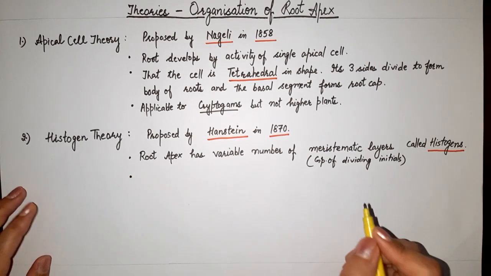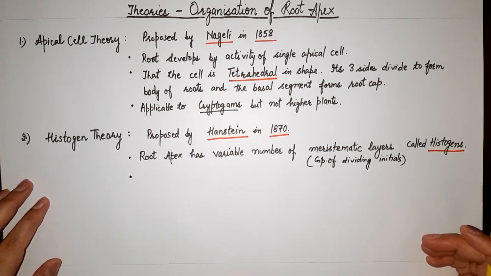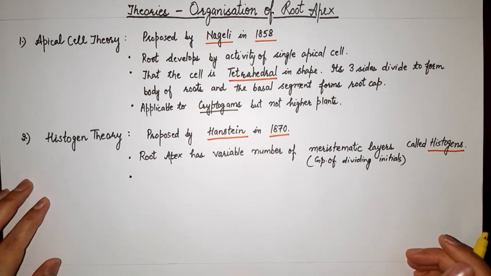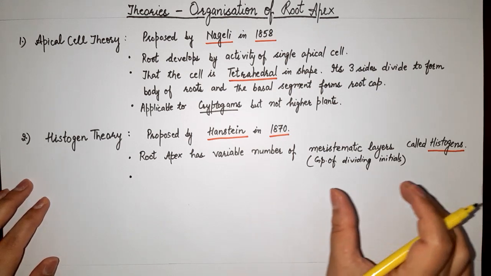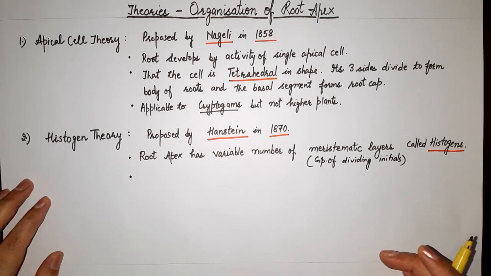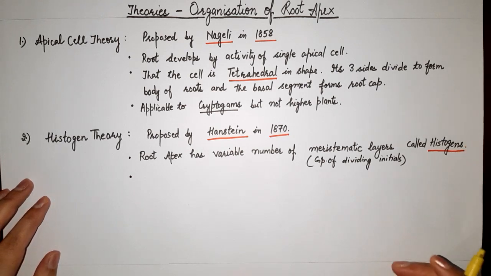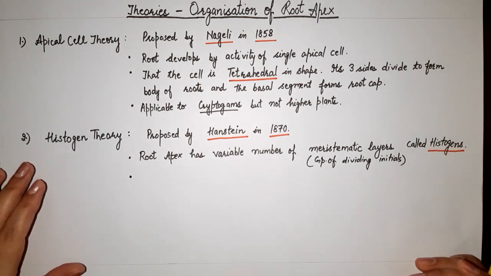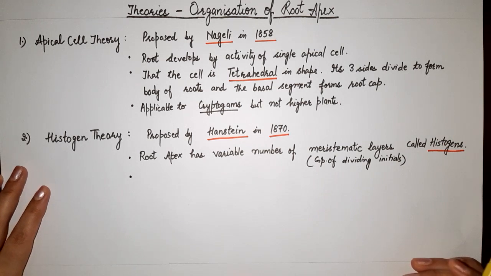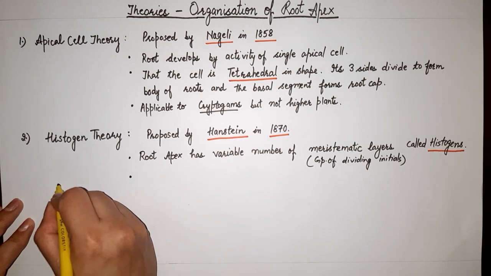Now, if we look at different groups of plants like gymnosperms and angiosperms, there are different concepts put forward based on the number of these layers. For example, gymnosperms have 2 layers of initials. Angiosperms have 3 or 4 layers of initials which further differentiate into periblem, plerome and dermatogen. Now, a concept similar to this theory was proposed later on by Haberlandt; we have to give the reference of that.